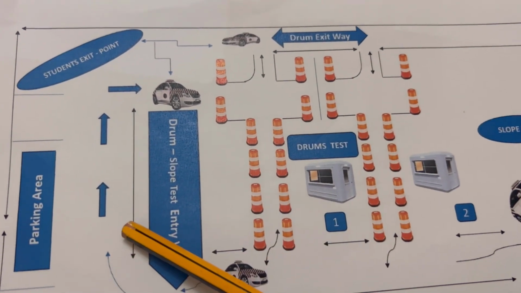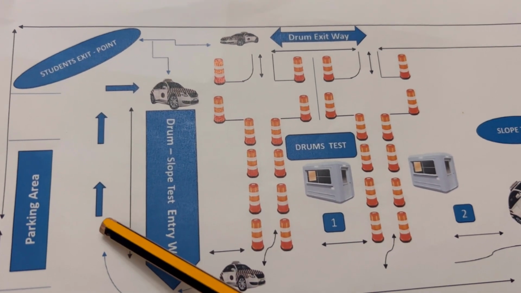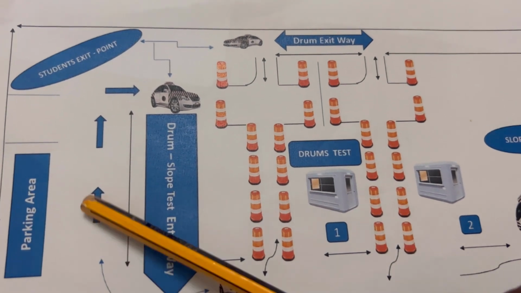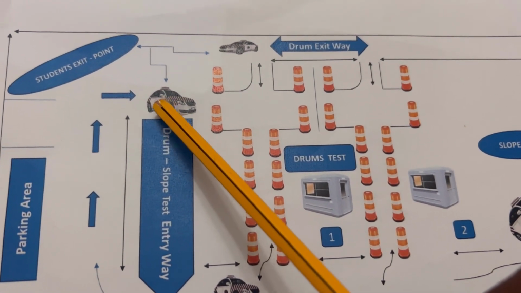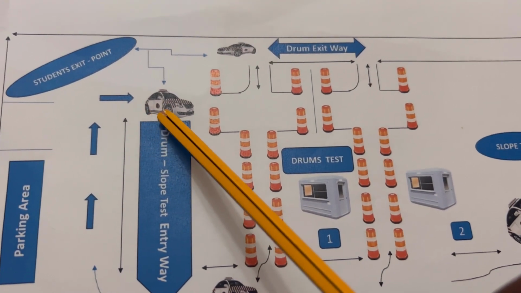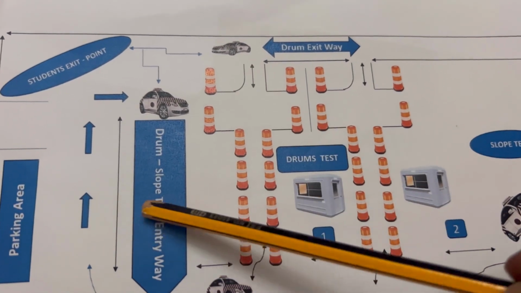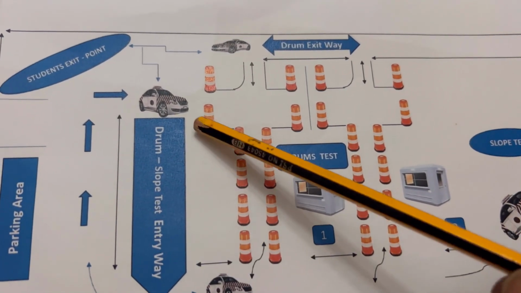Anyway, the instructor, your trainer, will go out. He will tell you, okay, good luck, try your best, and he will drive your car to the junction here. You have to stop at the junction. Sometimes there will be traffic, too many cars of students for the test.